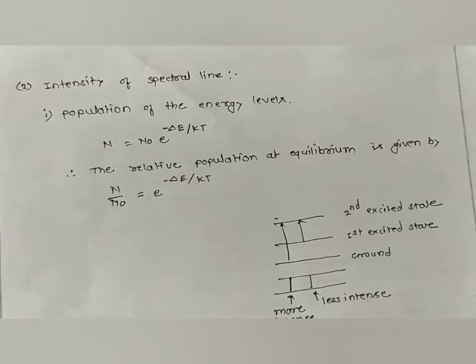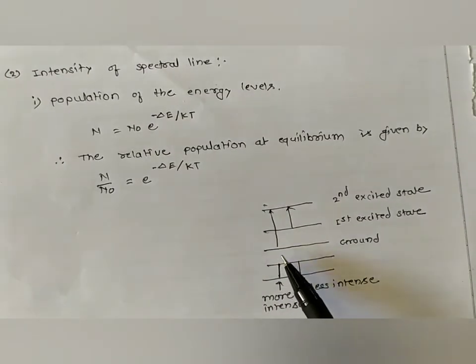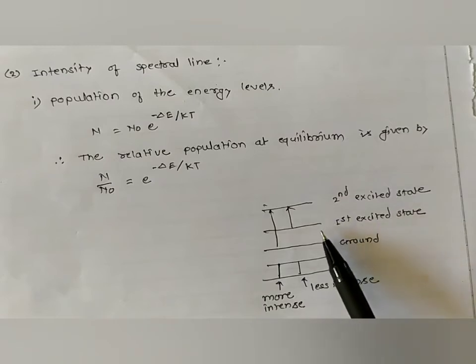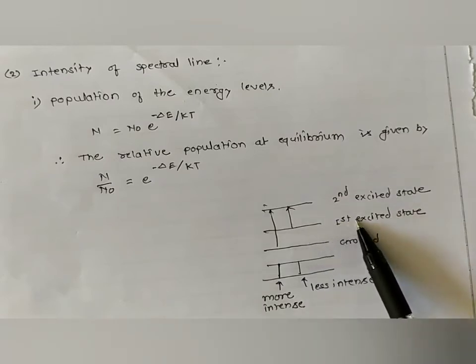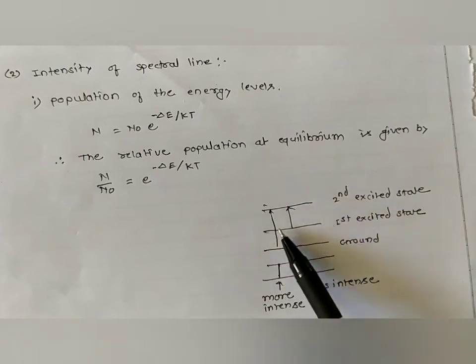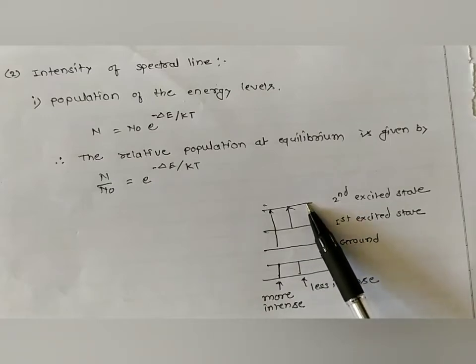If we talk about the transition, molecules may move from the ground state to the second excited state, or from the first excited state to the second excited state. If you compare them, the number of molecules in the ground state is more, the number in the first excited state is less, and the number in the second excited state is again less than the first one.